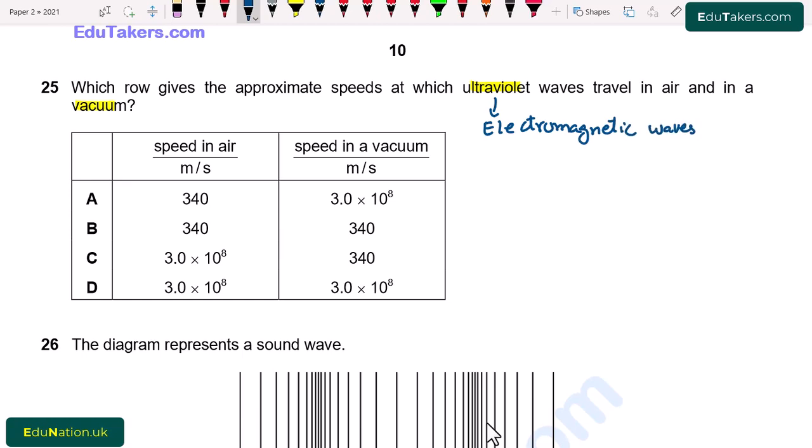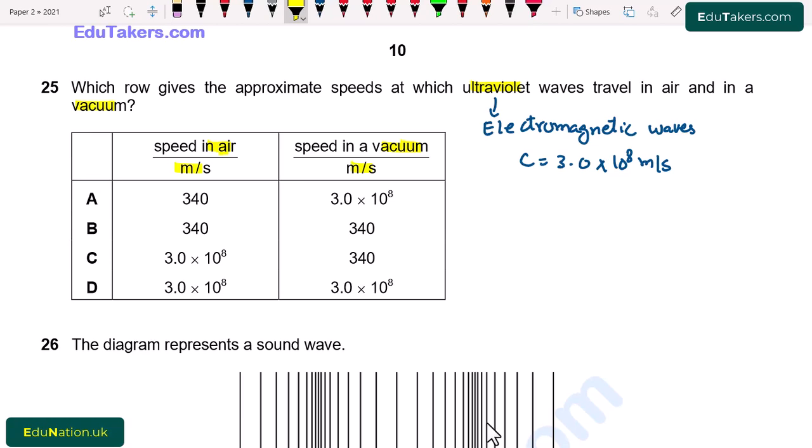And all of the electromagnetic waves travel with the speed of light, which is equal to 3.0 into 10 power 8 meter per second. So here we have to tick the answer that describes correctly the speed of ultraviolet waves in the air and in the vacuum. So first of all, here is given the speed in air and speed in vacuum, and it is measured in meter per second.